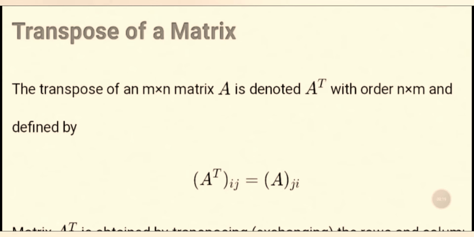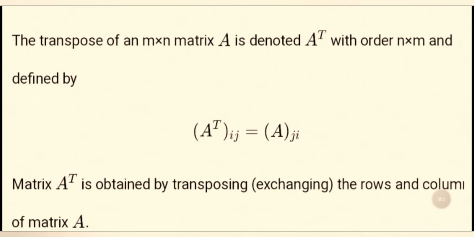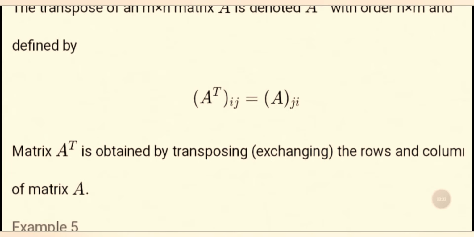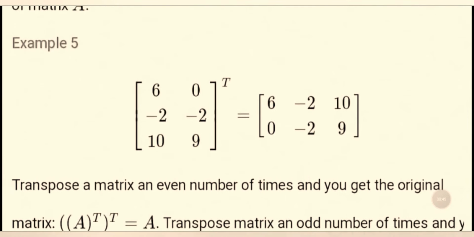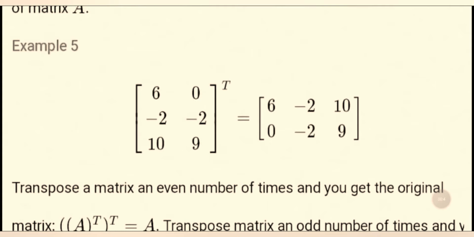The transpose of an m by n matrix A is denoted A transpose, with order n by m, and is defined by the (i, j) entry of A transpose equal to A of ji. Matrix A transpose is obtained by transposing, that means exchanging the rows and columns of the matrix A. Example, given the matrix 6 0 minus 2, minus 2 10 9. This is a given matrix. Interchanging the rows and columns gives the transpose.